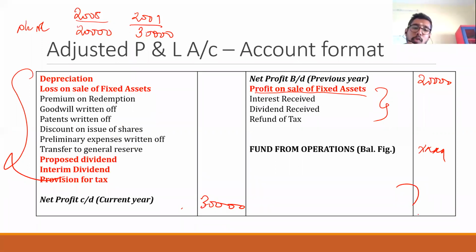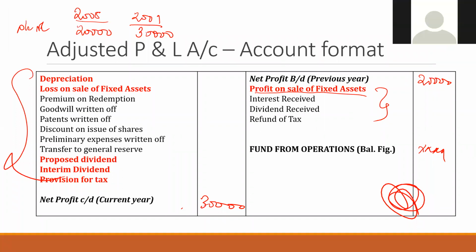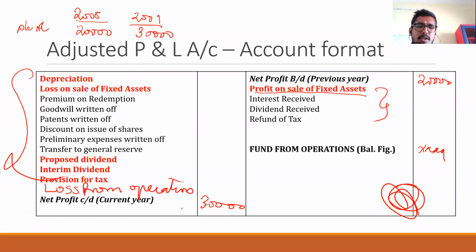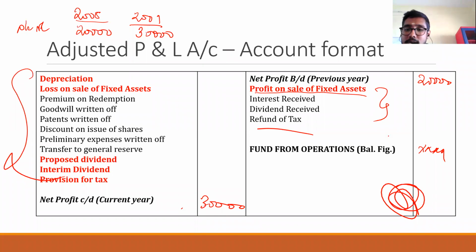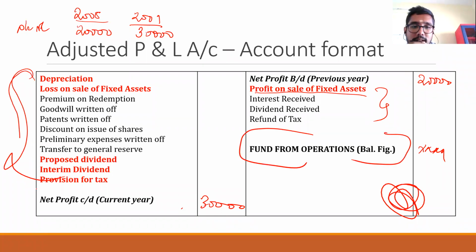If this side is more, what happens? Is it profit or loss? This is fund from operation. Sometimes you will see loss from operation, but usually it will not come. You will be getting the fund from operation only, and it is the balancing figure after writing all these expenses and all this income.